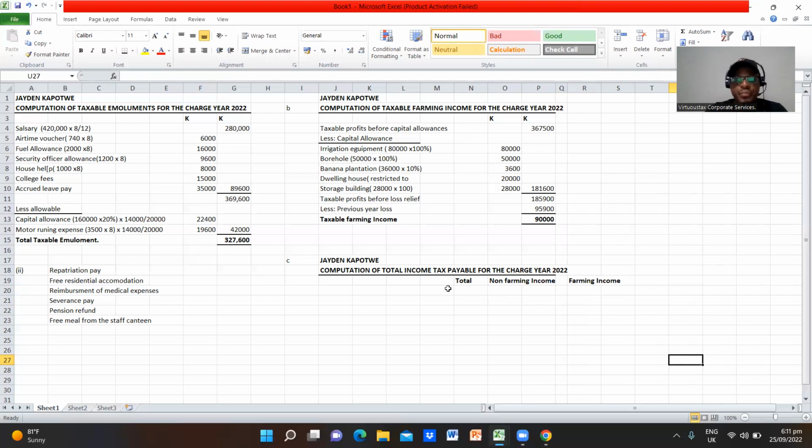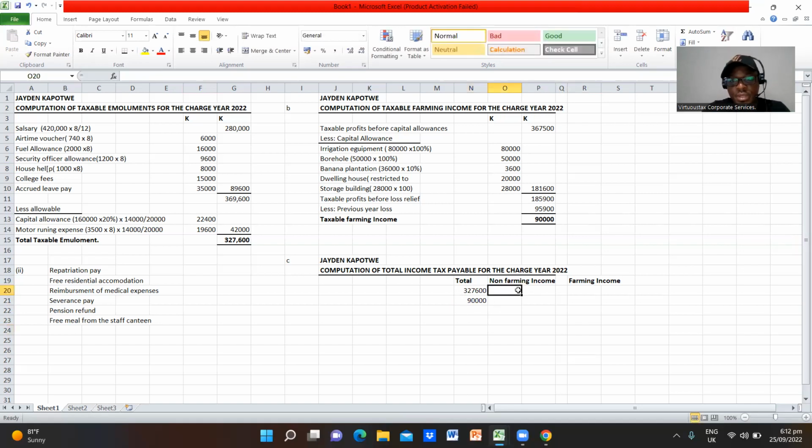So for the total income, we have 327,600 from employment, and then we also have 90,000 kwacha coming from farming.